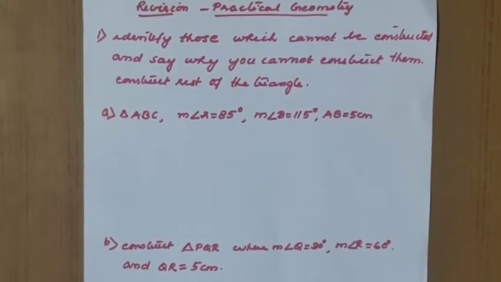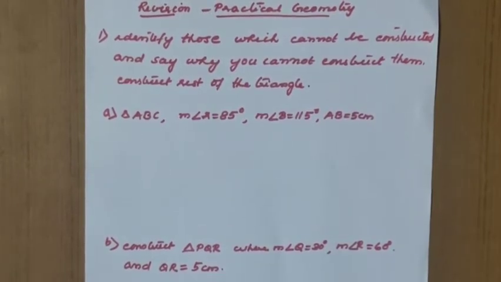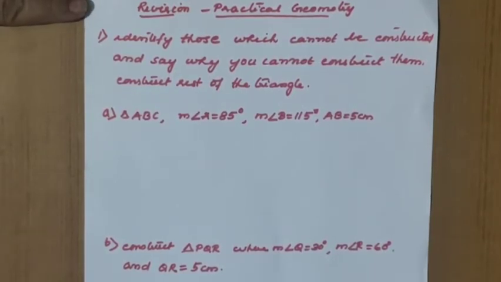Children, we completed practical geometry exercise questions. Now we are doing a little bit of revision from the same chapter, practical geometry. Identify those which cannot be constructed and say why you cannot construct them. Construct the rest of the triangles. If you are able to construct, we have to do the construction. If you are not able to do the construction, you have to tell the reason.